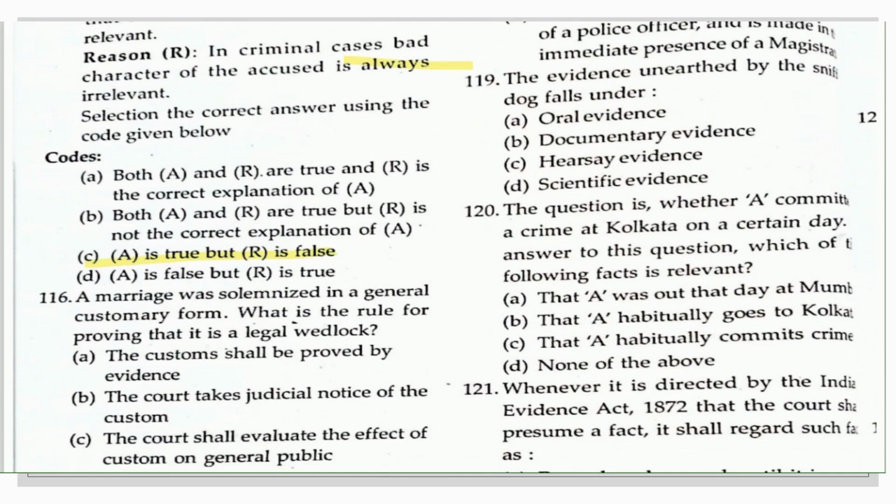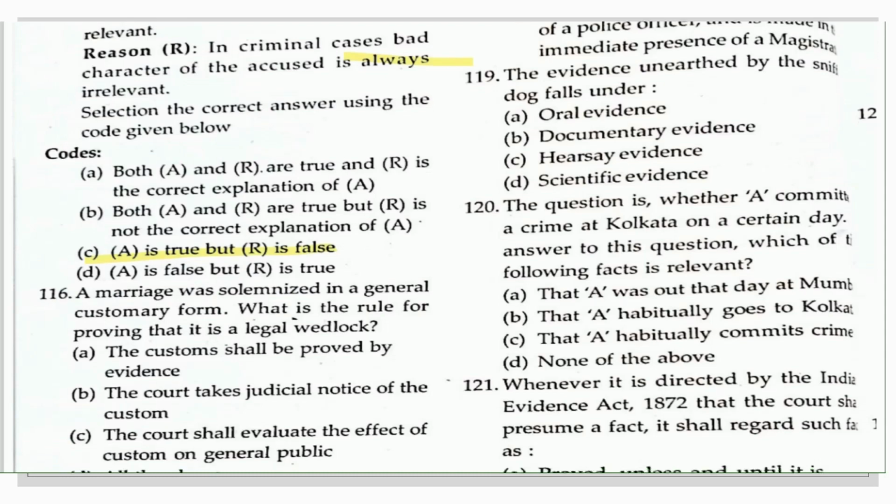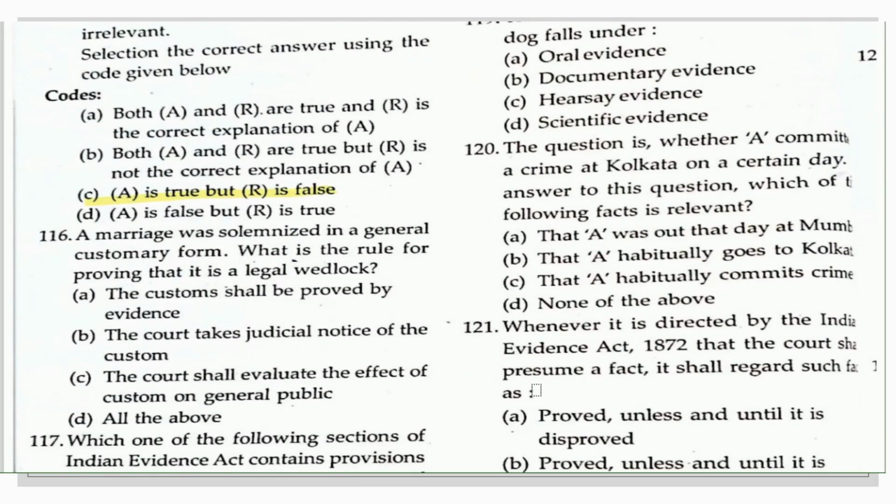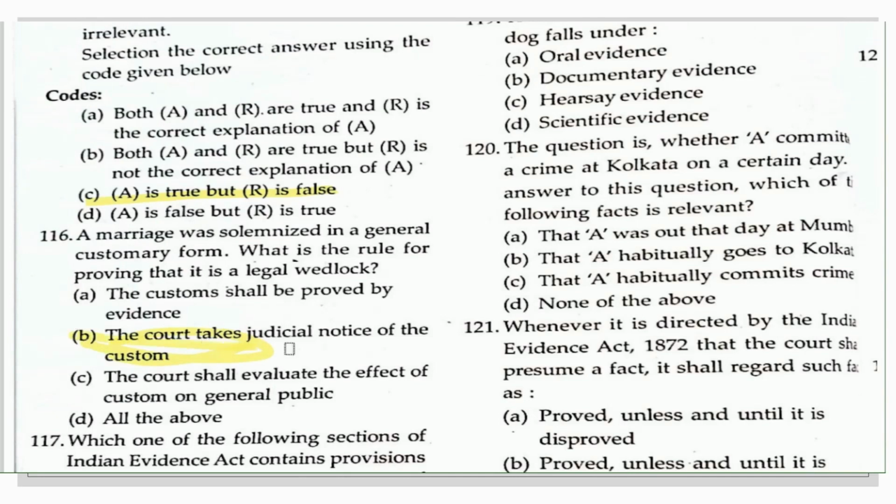Next question is here from the Indian Evidence Act. A marriage was solemnized in general customary form. What is the rule for proving that it is a legal wedlock? So how to prove this one? The options given here are: the custom shall be proved by evidence; the court takes judicial notice of the custom; the court shall evaluate the effect of custom on the general public; and the last is all of the above. So of course the court will take judicial notice of the custom according to which the marriage took place. So this is the right answer here.